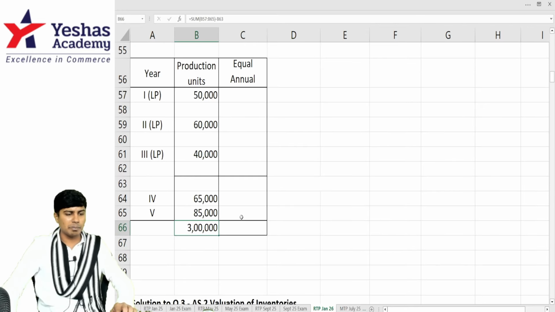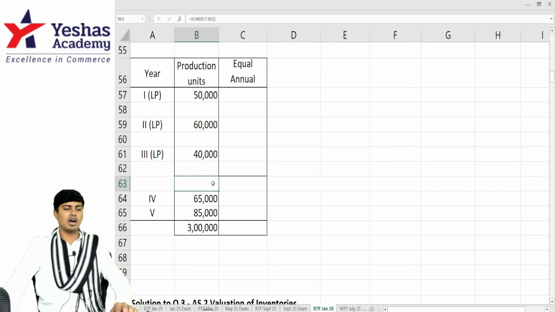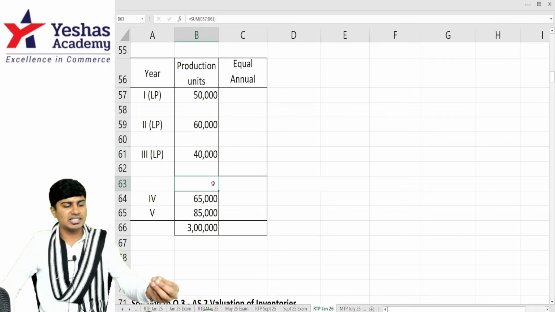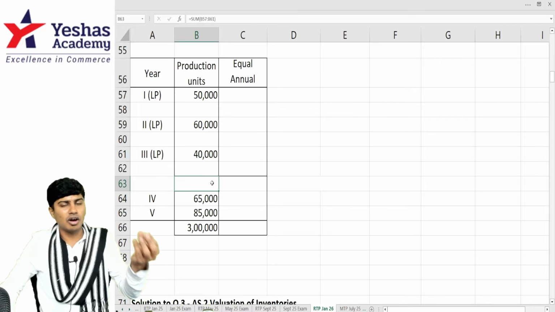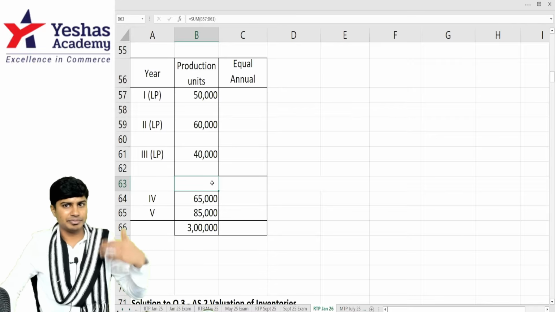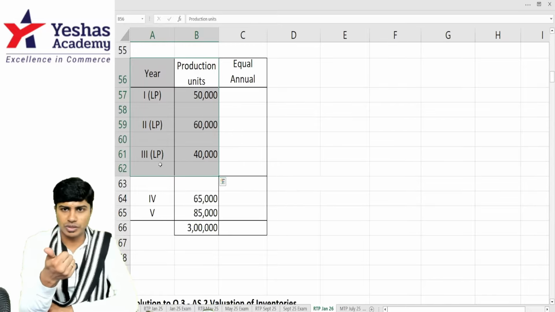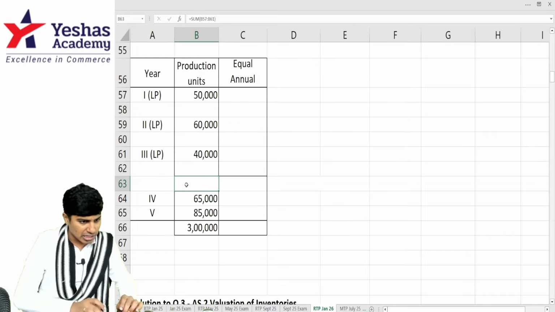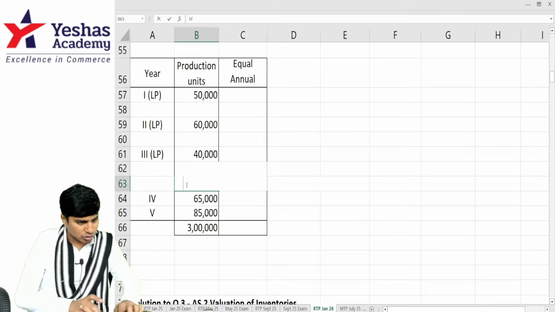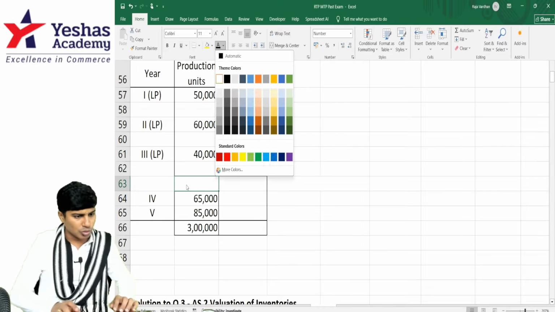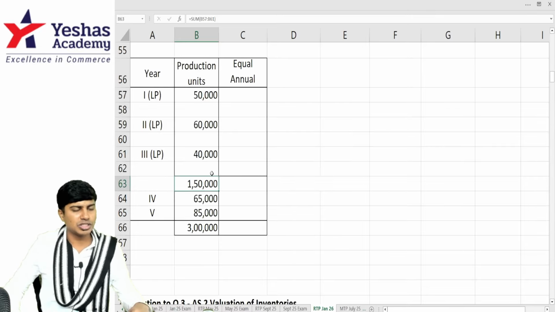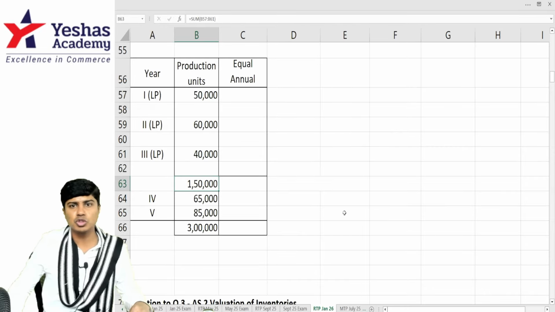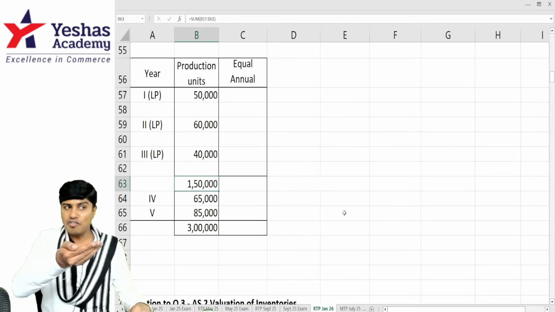If I want to earn 20% return, think and tell me how much money I should charge in total as rental for my client. I would have to charge to the extent they are using. During the lease period, they are manufacturing 50,000 units, 60,000 units and 40,000 units, which means they're basically using 1,50,000 units. 1,50,000 out of 3 lakh is half of the asset.